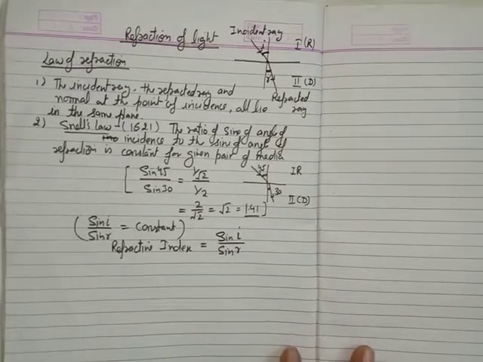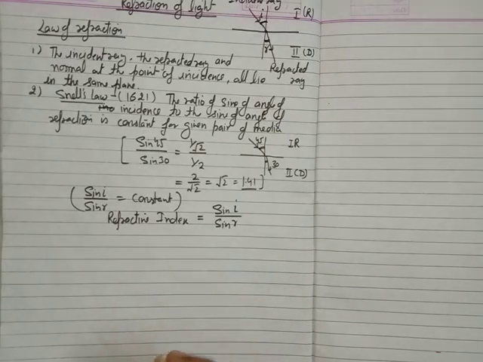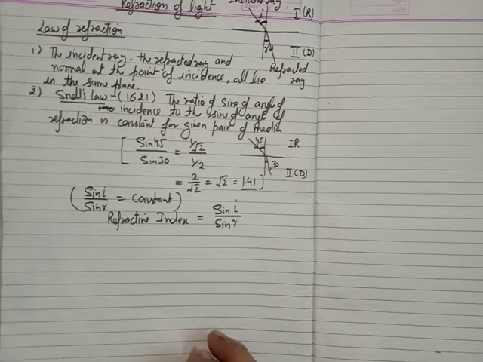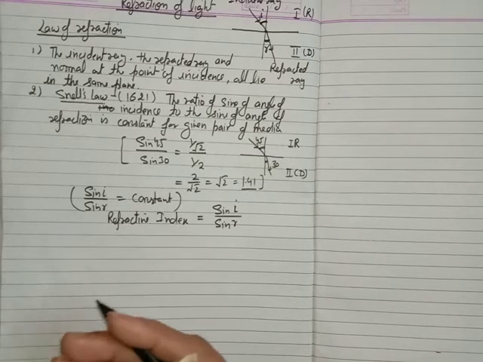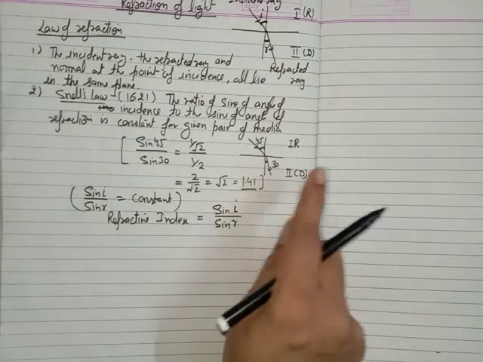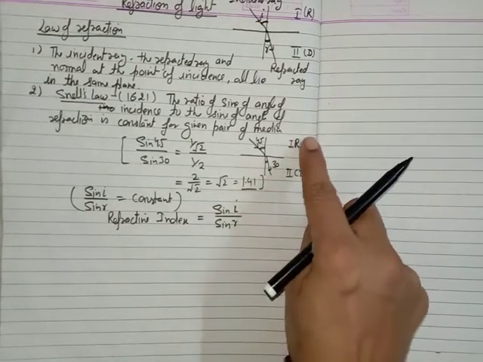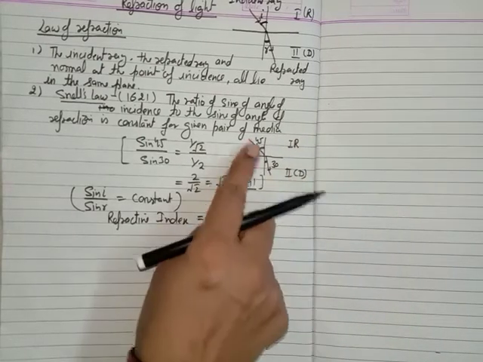So this is not all about the refractive index. This is only a simple thing about the refractive index. So different media have different refractive indices, and it is not hard to understand that if a light ray passes from the rare to the denser medium, we know that it bends towards the normal.